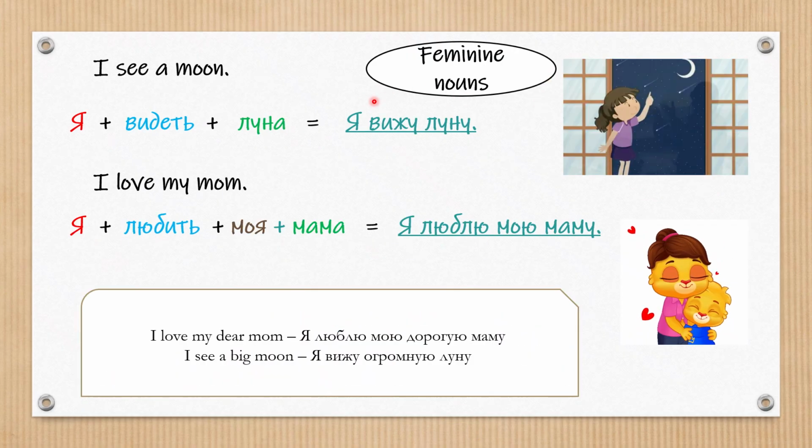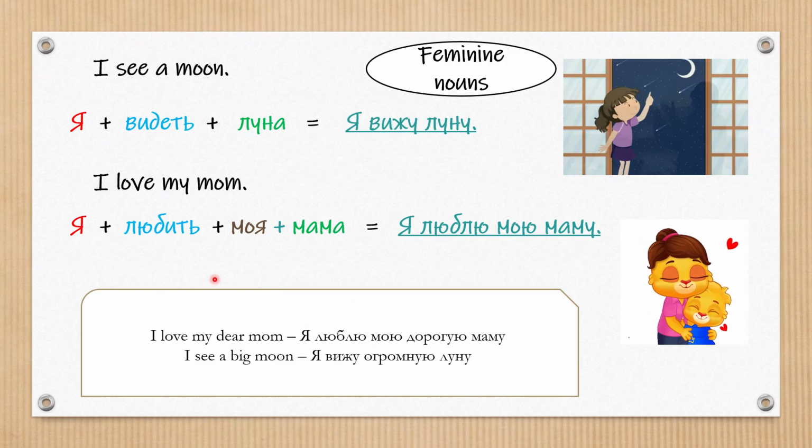Let's look at feminine nouns. So, I see a moon. Я, to see, видеть, moon, луна. Я вижу луну. In feminine gender, ending а changes to у. Я вижу луну. In accusative case. I love my mom. Я, to love, любить, my, моя, mama. Feminine gender, that's why we used here моя, mom, mama. Я люблю мою маму. The same here. Ending а changes to у in accusative case.